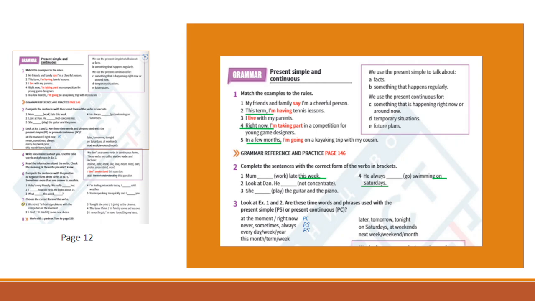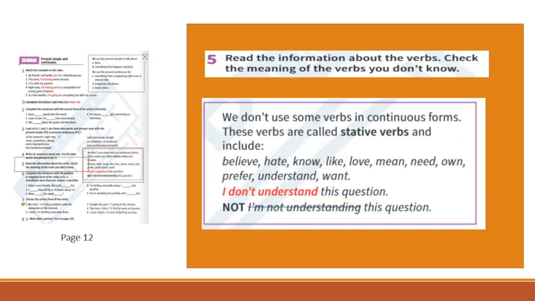This month, term, this week, we use with present continuous. Later, tomorrow, tonight, we use also with present continuous. On Saturdays, at weekends, we use with present simple. Next week, weekend, month, we use with present continuous. Let's move on. Here we should read the information about the verbs.